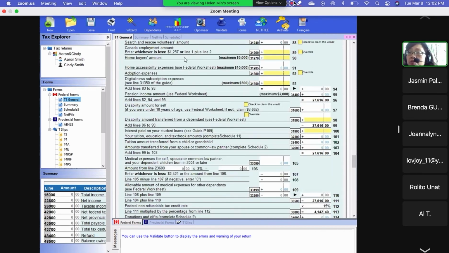I'm going to teach you not to lose this. If your income is too low, your tax payable is low, so you lose credits like medical expenses.